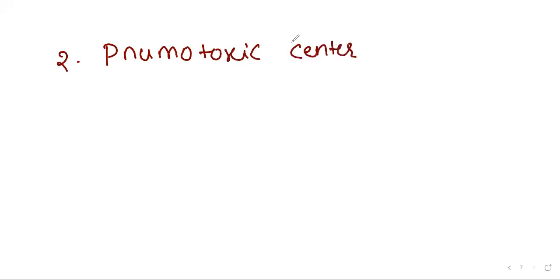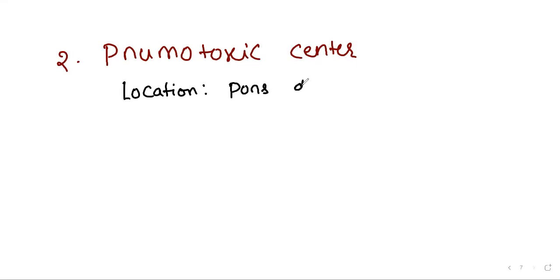Second one I am going here, that is Pneumotoxic Center. Where is the Pneumotoxic Center located? First of all, we should write the location. Pneumotoxic Center is another center present in the pons of the brain stem.